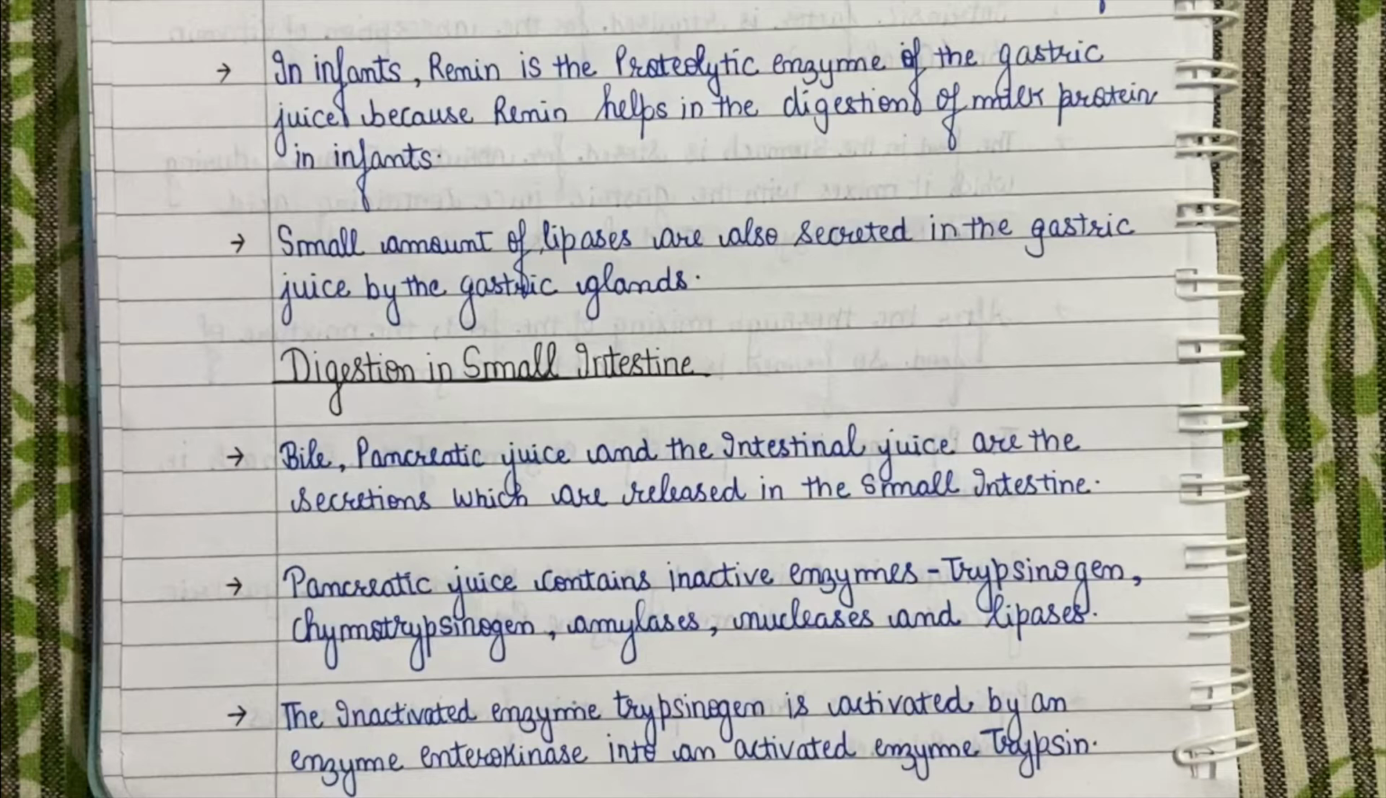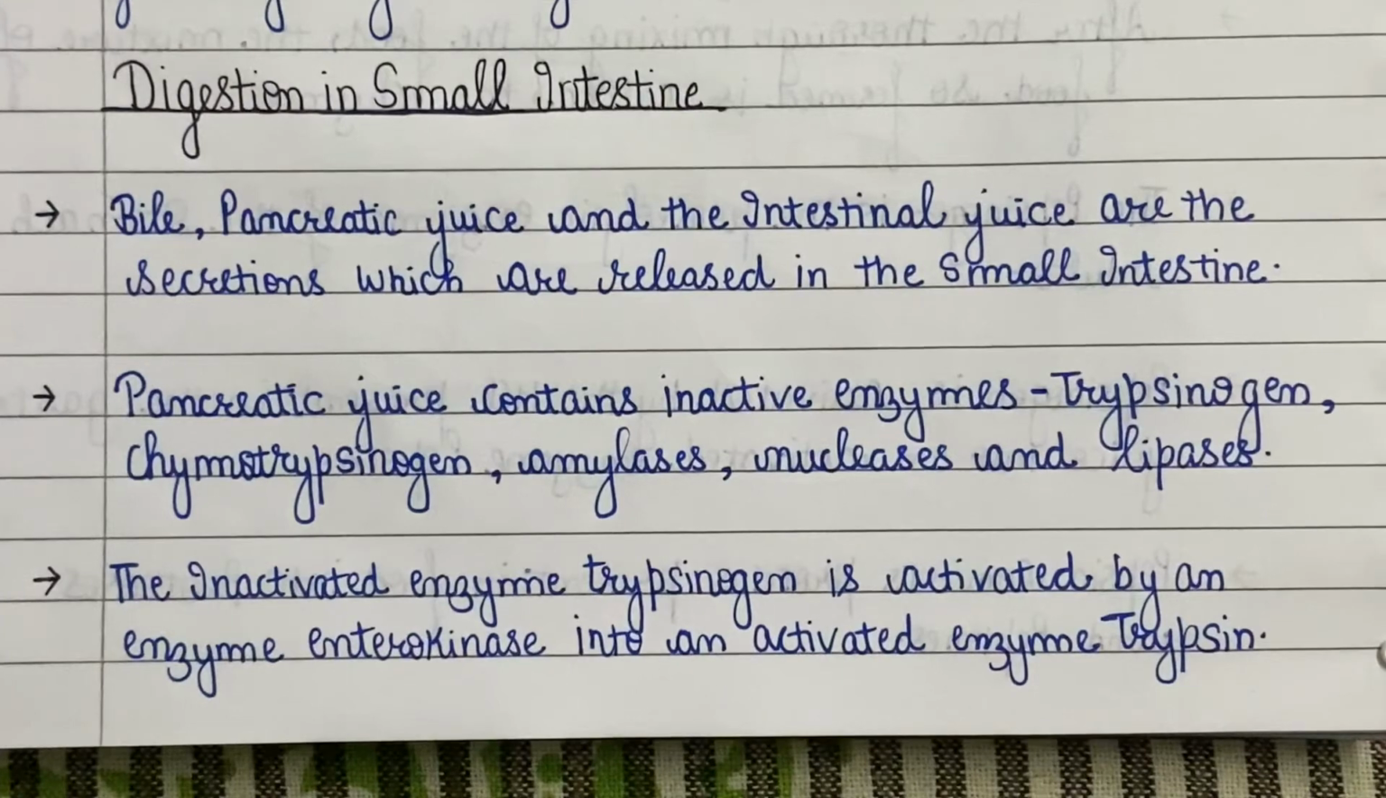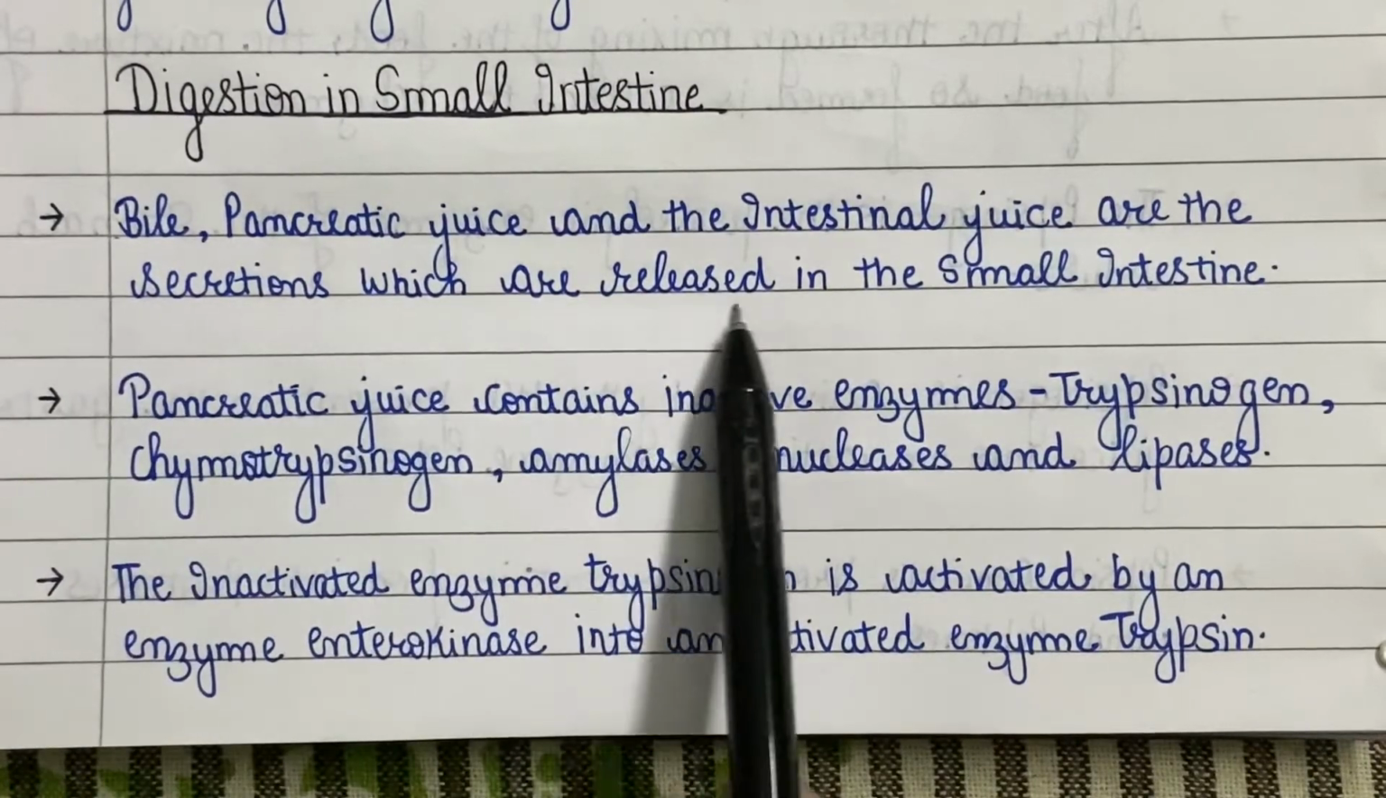Further, digestion of food is carried out in the small intestine, where maximum digestion of food takes place. Various types of movements generated by the muscularis layer of the wall help in the thorough mixing of food with various secretions of the small intestine and thus facilitate digestion. Bile, pancreatic juice and intestinal juice are the secretions which are released in the small intestine.